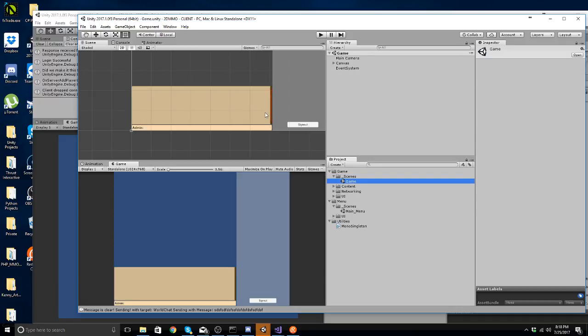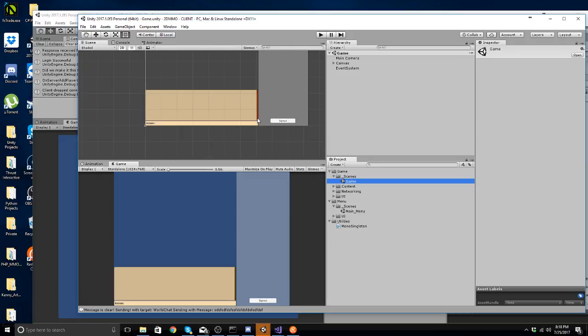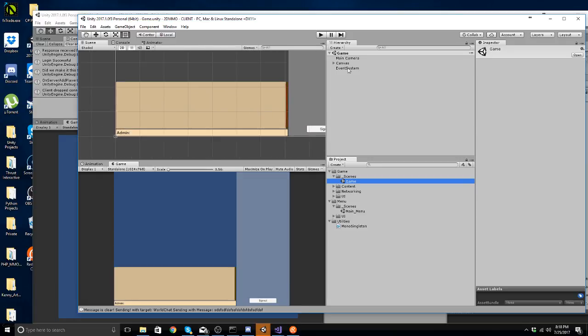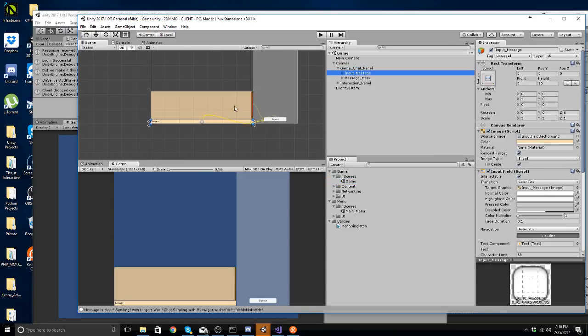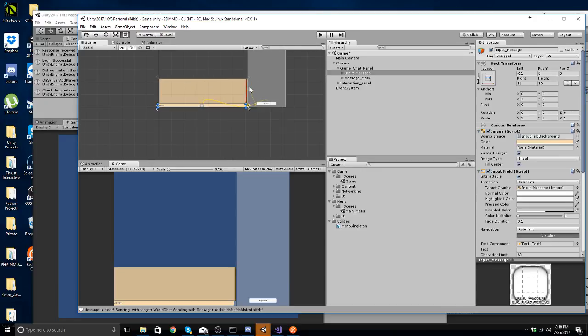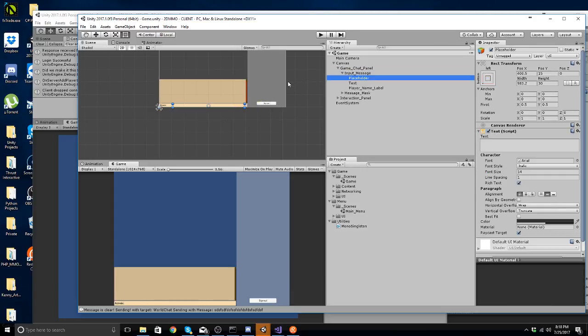Let's head into our game here. Let's see. Alright, so here's our input message and our placeholder, text, and all that good stuff.